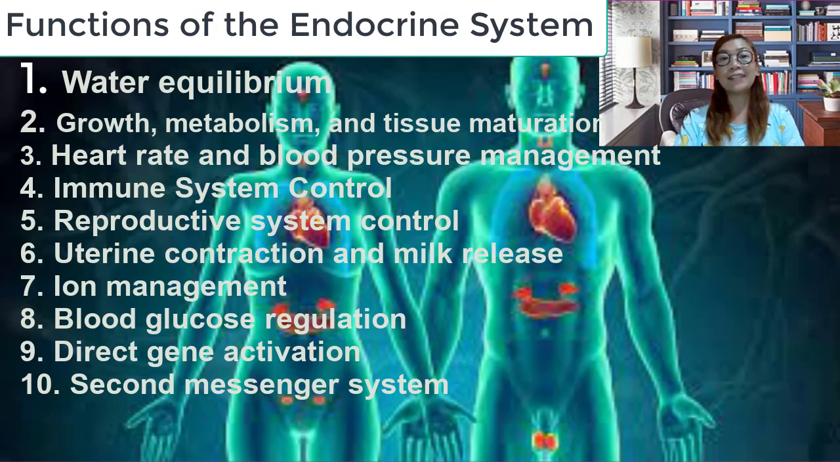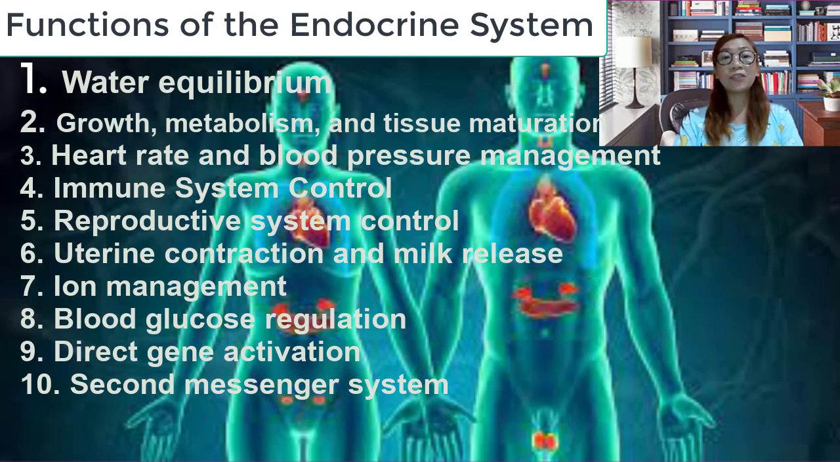The endocrine system assists in managing the heart rate and blood pressure and aids in preparing the body for physical motion. The next one is immune system control. The endocrine system helps regulate the production and function of the immune cells. Another function of the endocrine system is reproductive function control. So the endocrine system regulates the development and the functions of the reproductive systems in males and females.